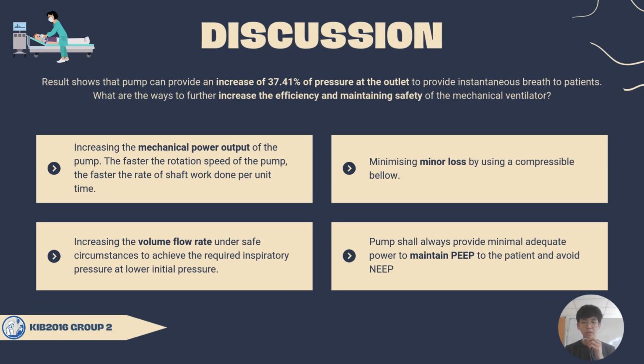And also, we can minimize the minor loss by using a compressible bellow. Furthermore, we should increase the volume flow rate under safe circumstances to achieve the minimum required inspiratory pressures at lower initial pressures, therefore increasing the overall efficiency of the ventilators. At the same time, we should also maintain the safety of the ventilator, so the pump shall always provide minimal adequate power to maintain the positive end-expiratory pressure, PEEP, to the patients, and also avoid negative end-expiratory pressure, NEEP, of the patients.